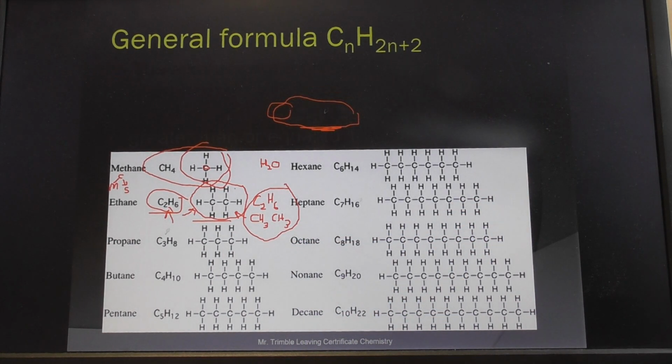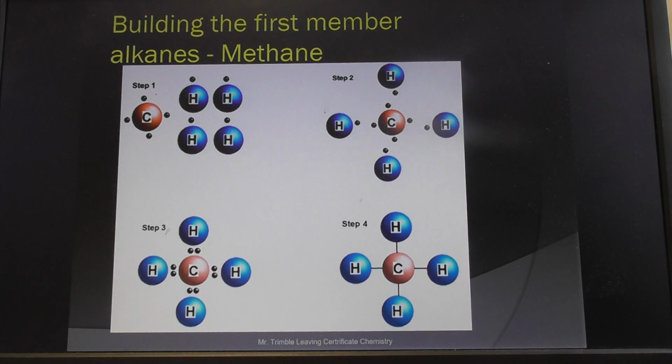And that brings us to the alkanes. Building the members then, I think this might be relatively straightforward for you, hopefully. A carbon has 4 valence electrons, and it has 2 inner electrons. They're not involved in bonding, so we're not going to bother drawing them. And then each hydrogen has 1 valence electron. You see them here. If you have the carbon and you create covalent bonds, you get 1, 2, 3, 4, and there's the shared pair of electrons in each case.